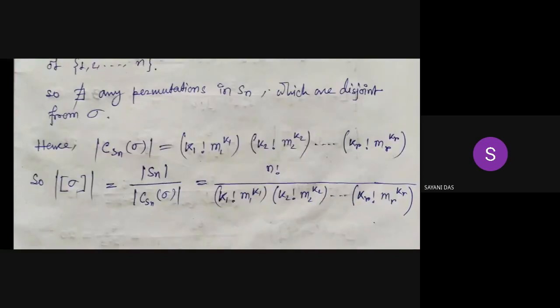And so the cardinality of the conjugacy class represented by sigma becomes the order of Sn divided by the order of the centralizer, that is, n factorial divided by the product.